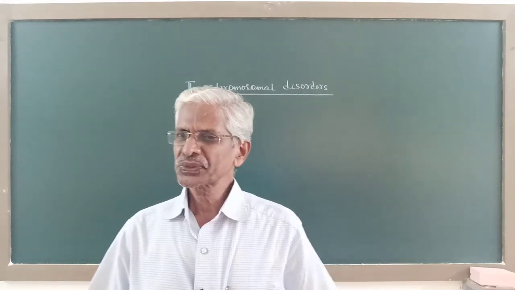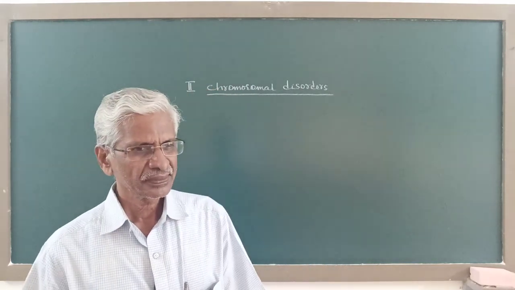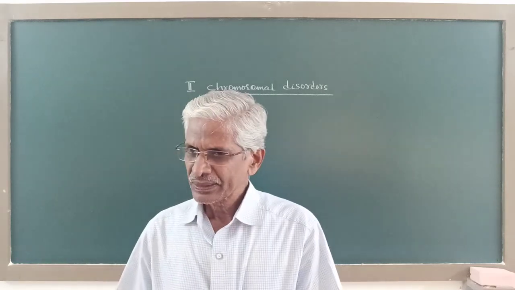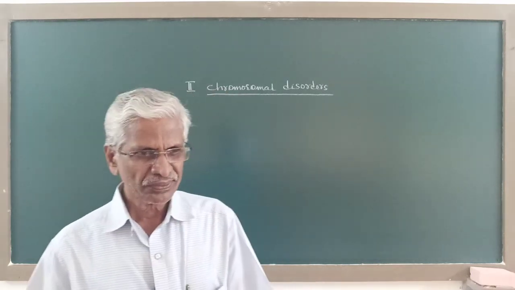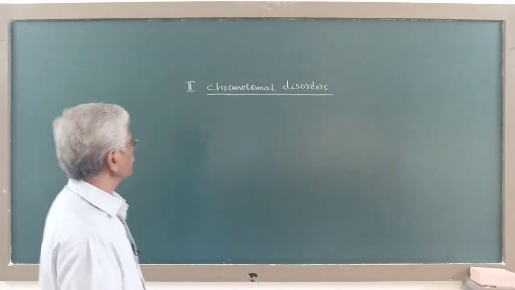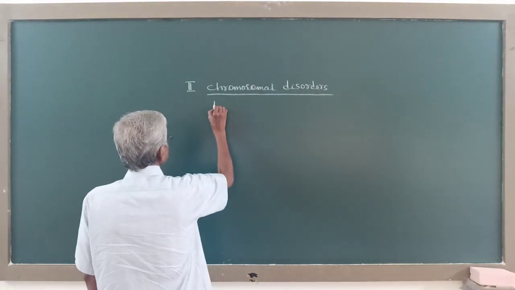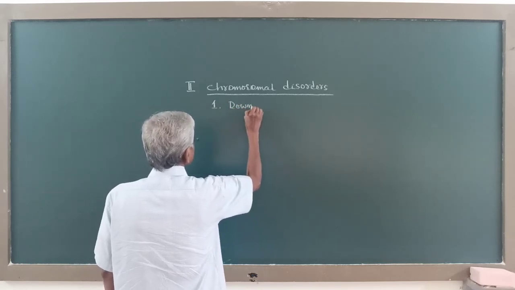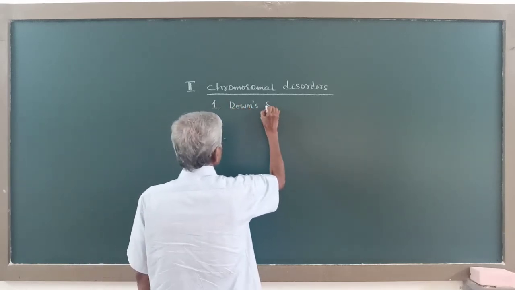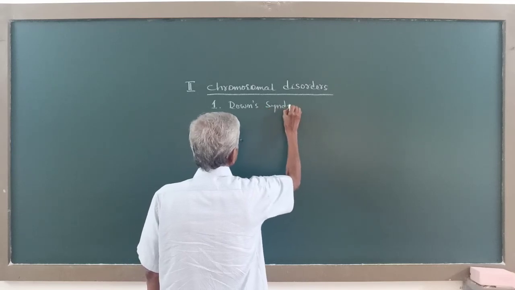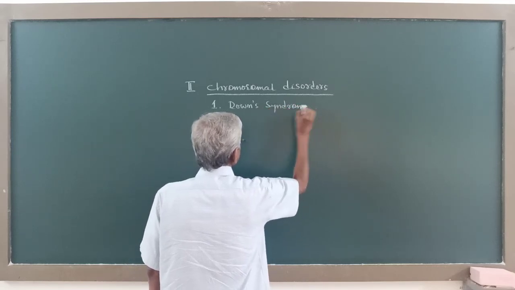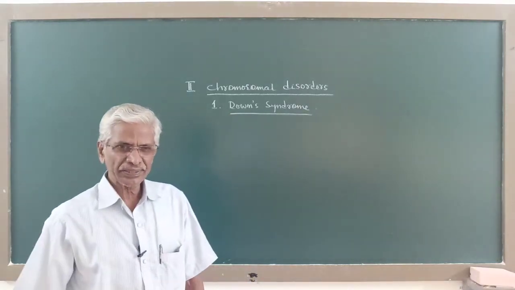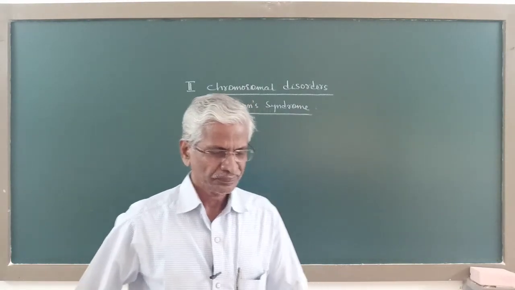Now, in autosomal disorders, let me attend 2 specific disorders here. One, Down syndrome, and another Cri-du-chat syndrome.